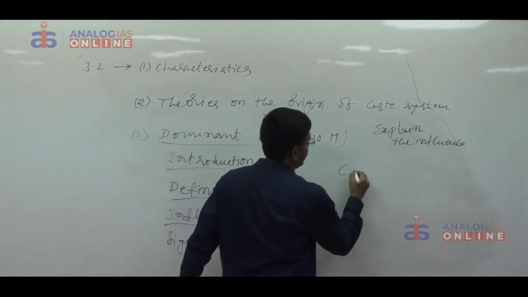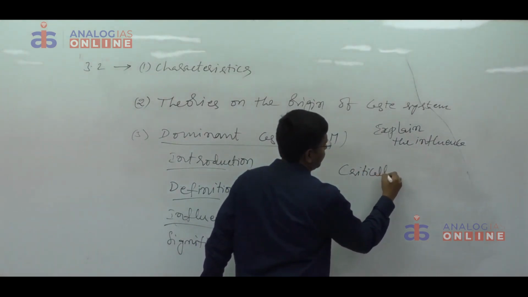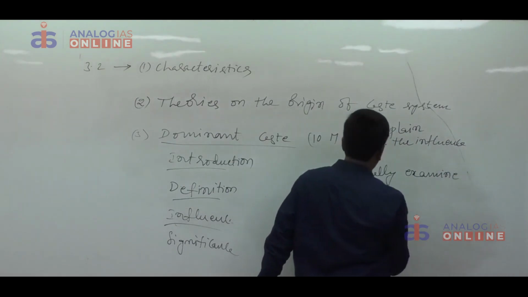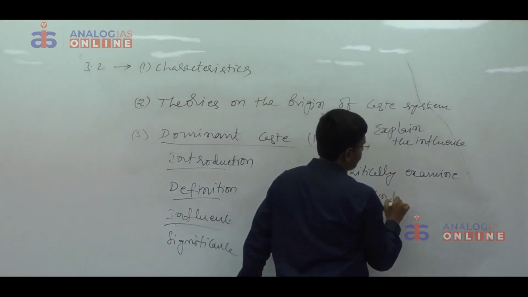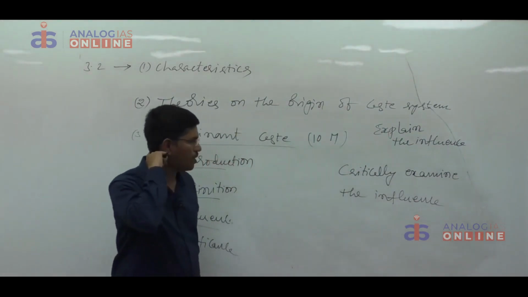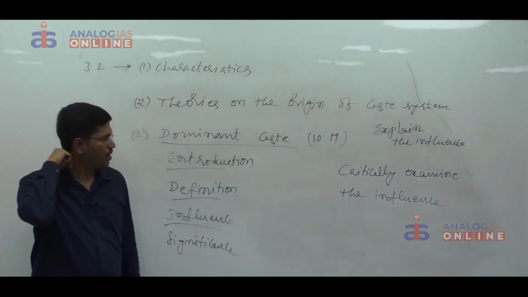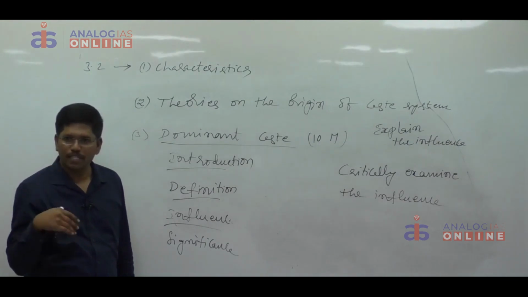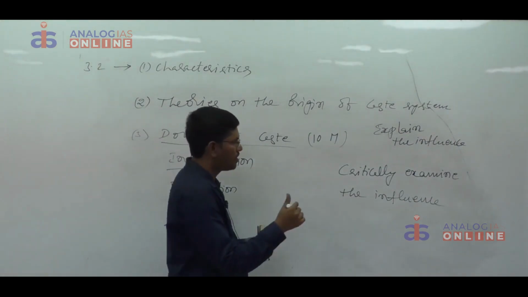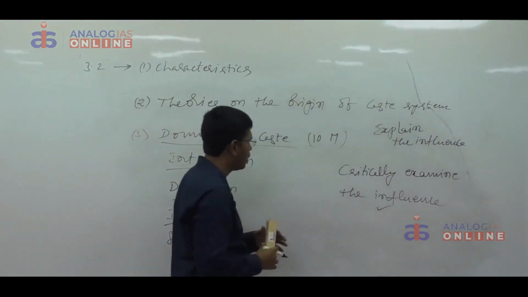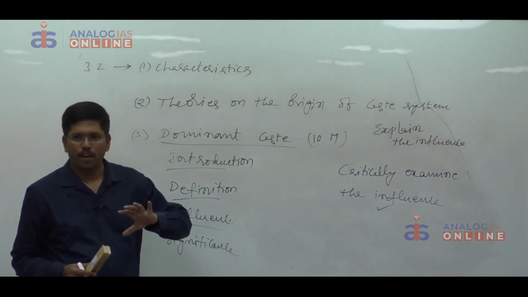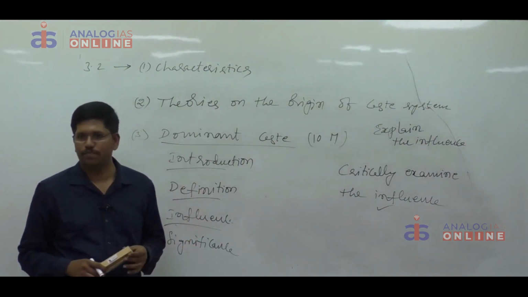Critically examine the influence of a dominant caste. They are asking us to examine the influence of dominant caste, that too from a critical point of view. Let's say first examine the influence. That means you have to write the influence of dominant caste briefly. After that you have to concentrate on criticism.